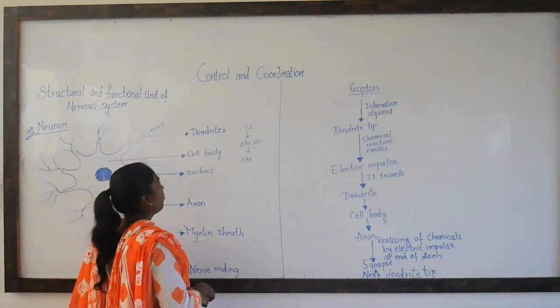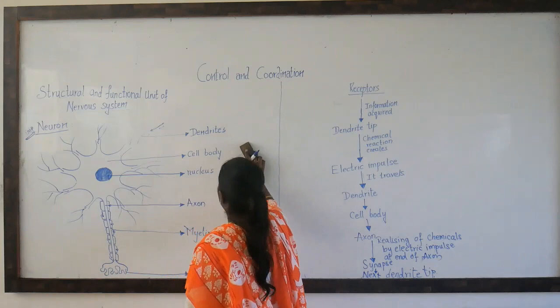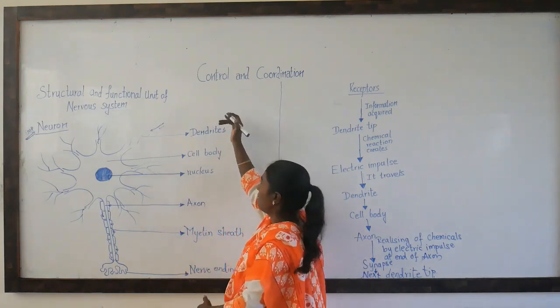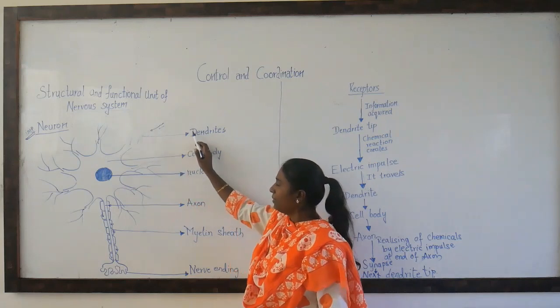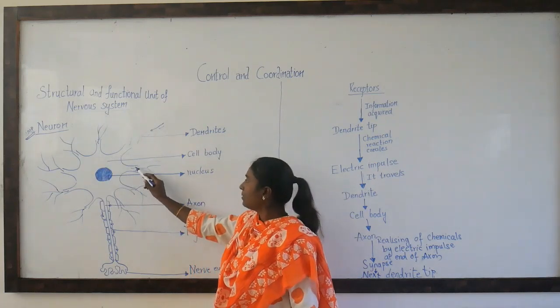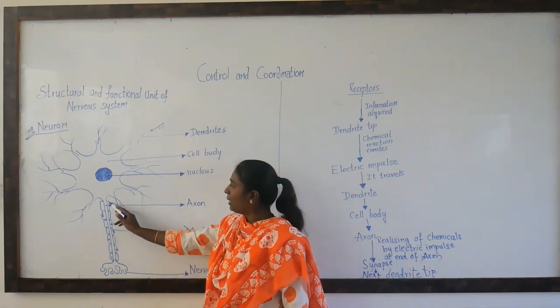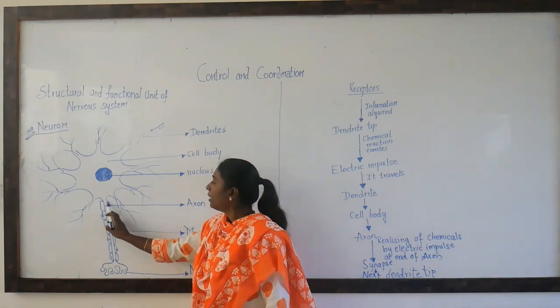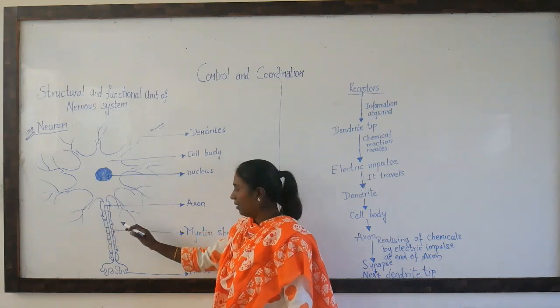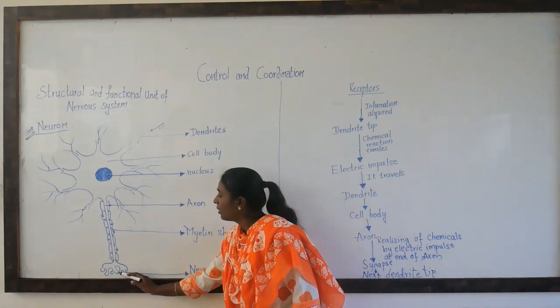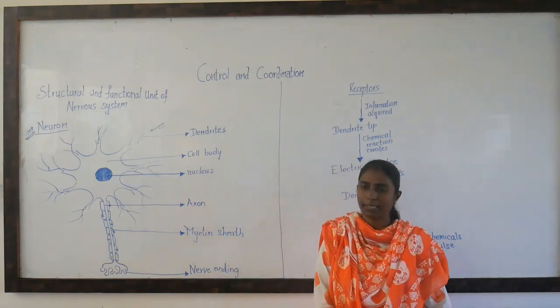Now let us study them in depth. Already I have told you that a neuron, a single cell of the nervous system, consists of dendrites. This part is called the cell body. This is the nucleus, and this hollow stem is called the axon. The axon is covered by a sheath of cells called the myelin sheath, and these are called nerve endings.